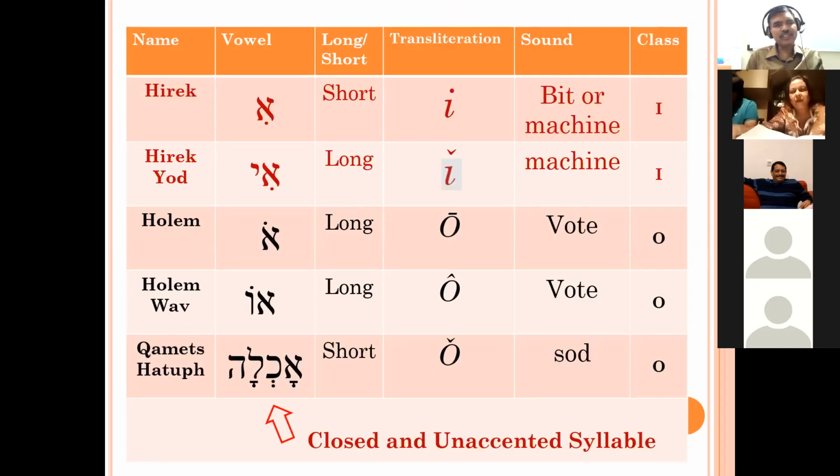And the last one we have seen is the Qamets Hatuf. It is an O class vowel. The condition is that the syllable should be closed and unaccented. So that Qamets doesn't give an A class vowel but an O class vowel. And in some conditions it gives a U class vowel. That we'll discuss later.